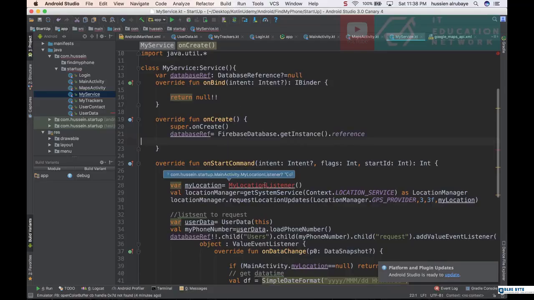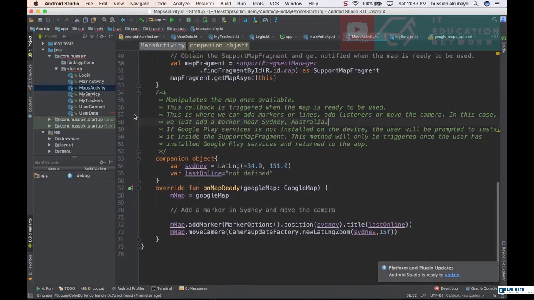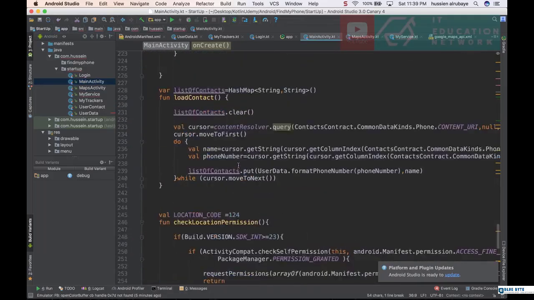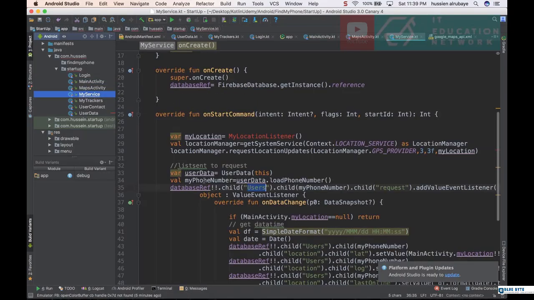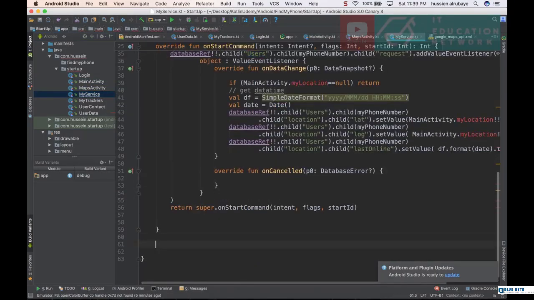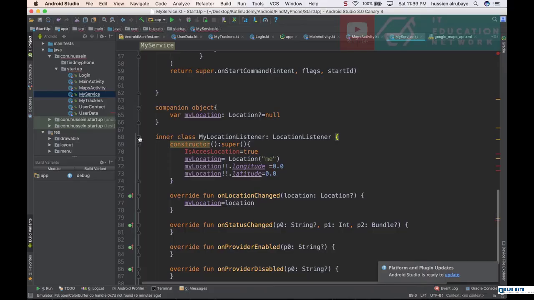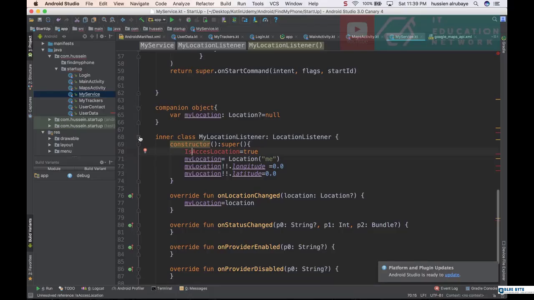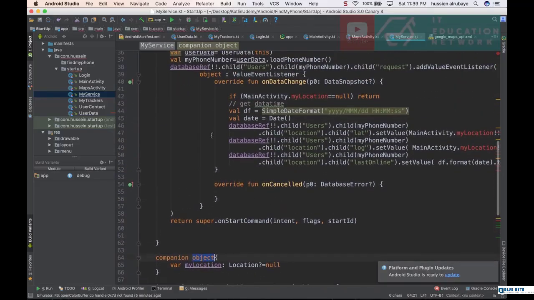And if you see here, he's looking for the class name, it's this one. So this one I have already here, which is in the main activity. You just go down, I have this service with this companion object. I think I need both of these, I need them. So just take them and go to the service and move them here after we're done from the start, just inside the service but outside. So this is the location. I don't think I need this one. I will fix this one in a second. So this one for location, this is for the companion object. I think now everything is cool.